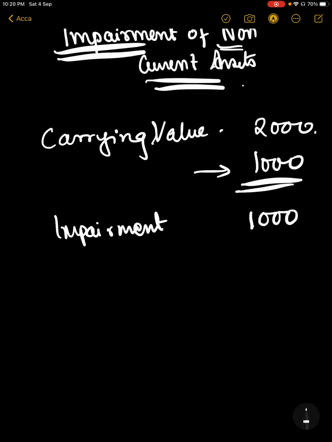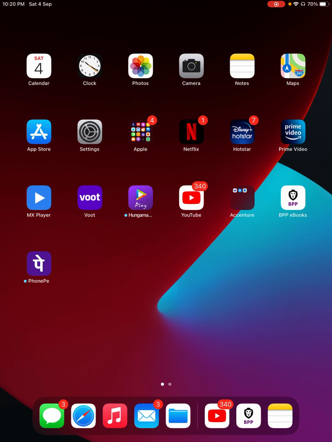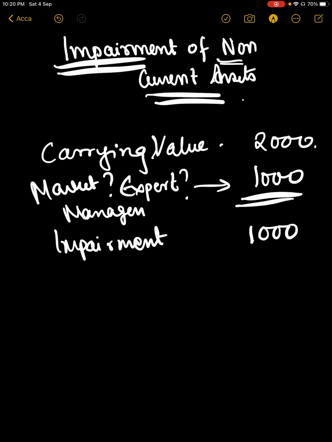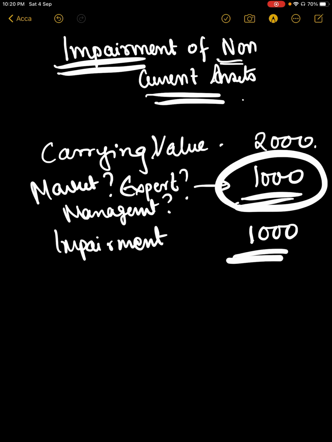And who said the value must be 1000? Market? Any expert? Management? Who has said that this 2000 is not actually the value of this asset and only 1000 is the value?